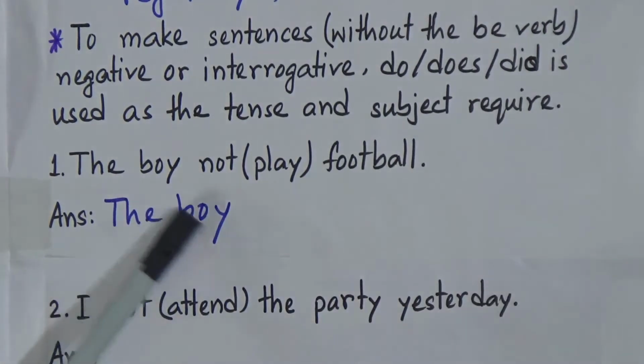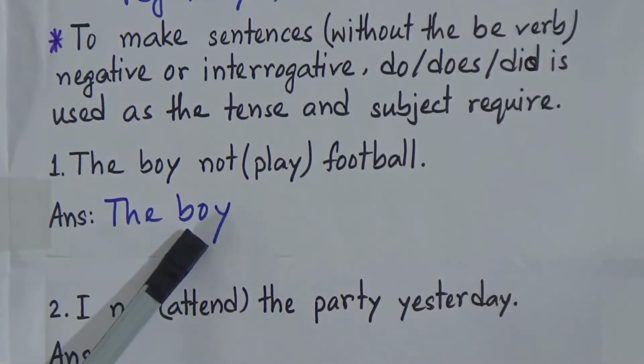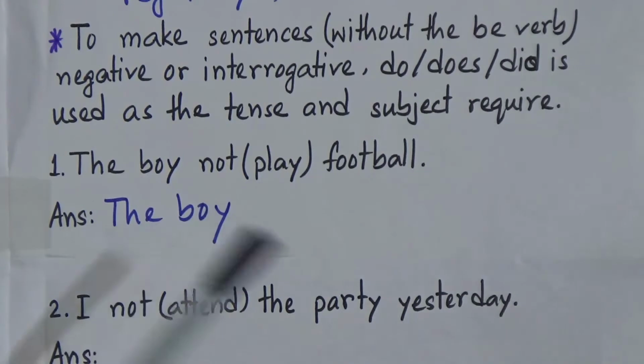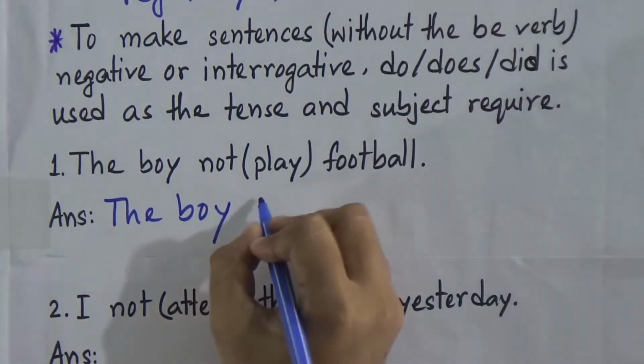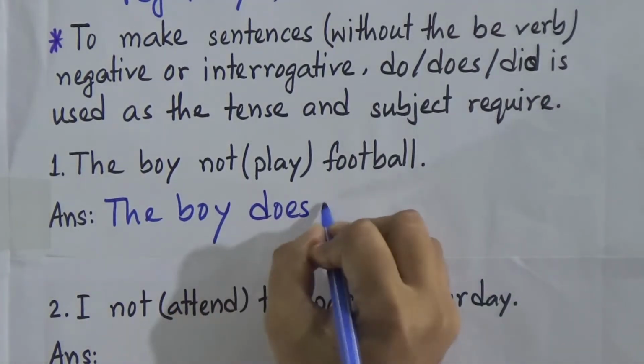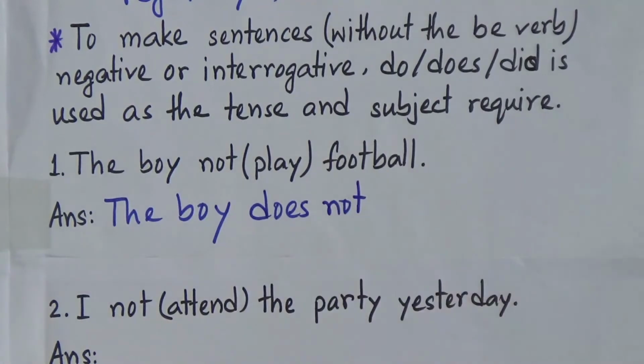Now look, the boy is only one person. That means we are talking about the singular subject. So what will you use here? Do or does? Yes, we will use here does. So the boy does not.